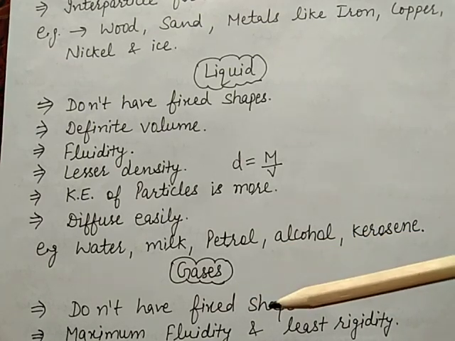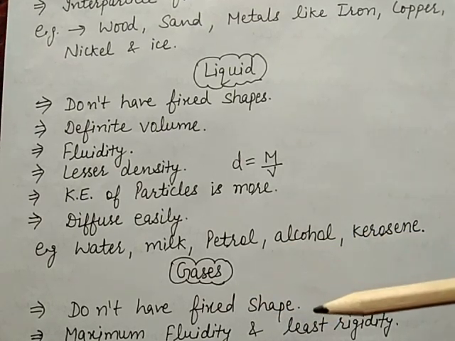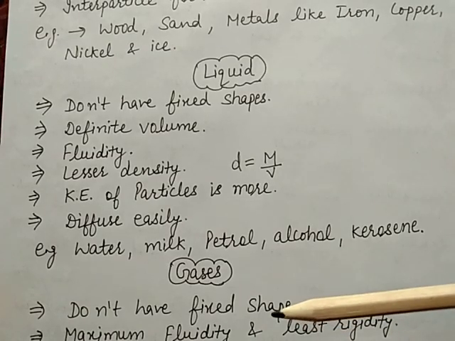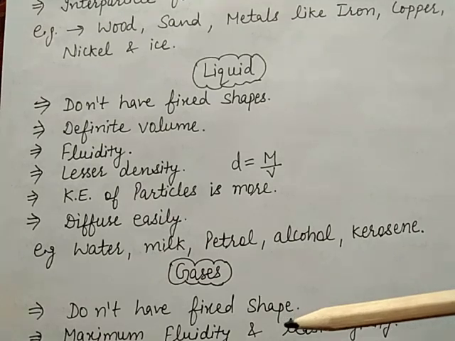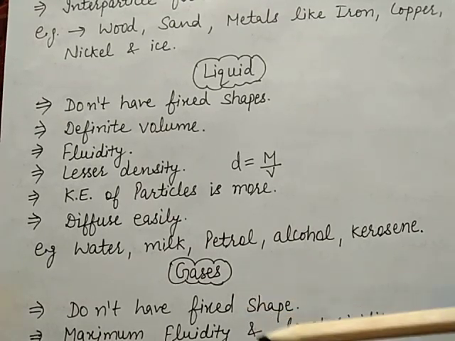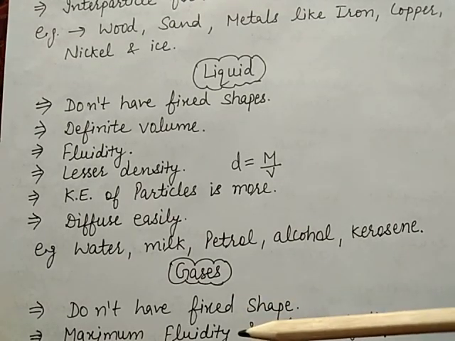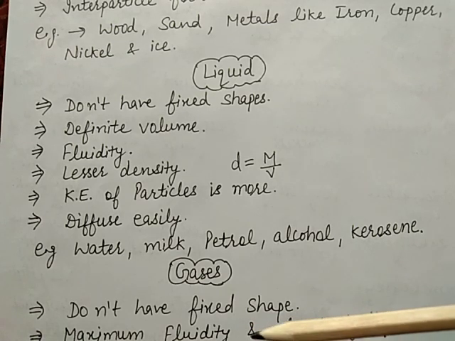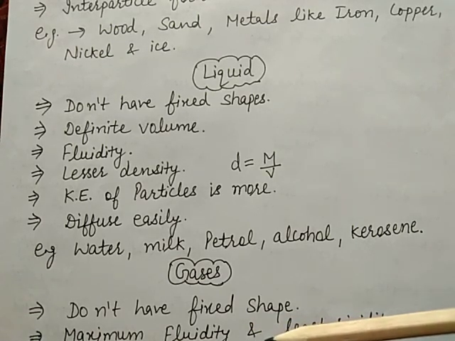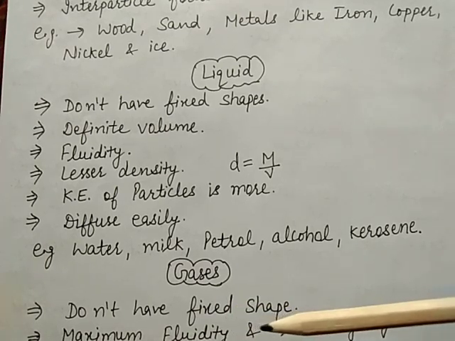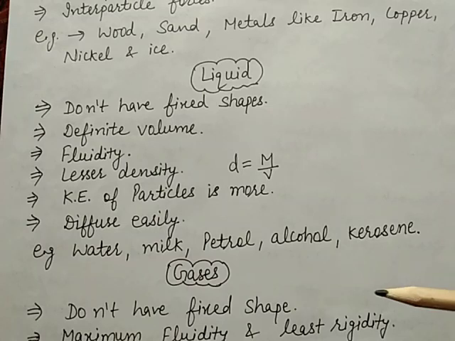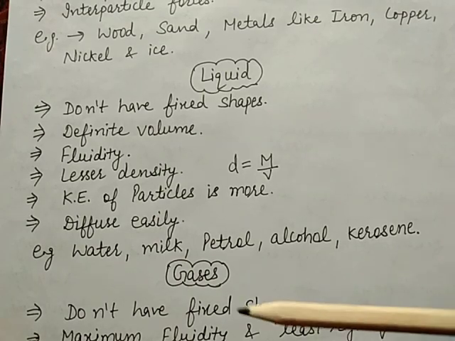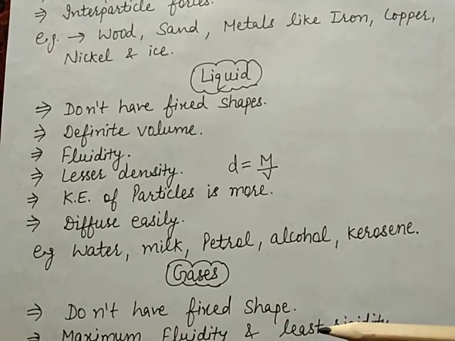Gases have a tendency to show maximum fluidity because interparticle space between the gaseous molecules is maximum. So forces of attraction are very weak. So fluidity is large and rigidity is negligible.